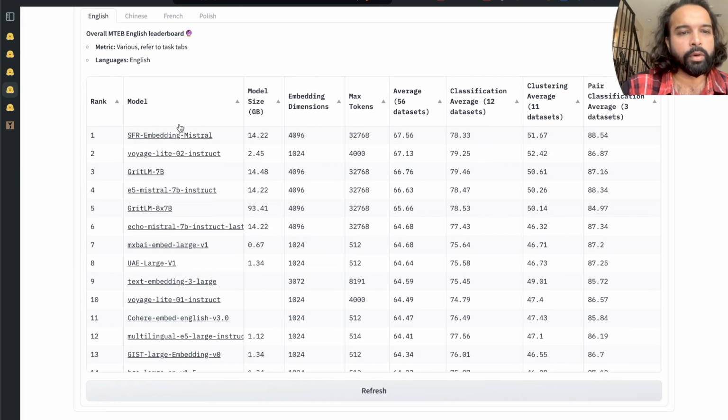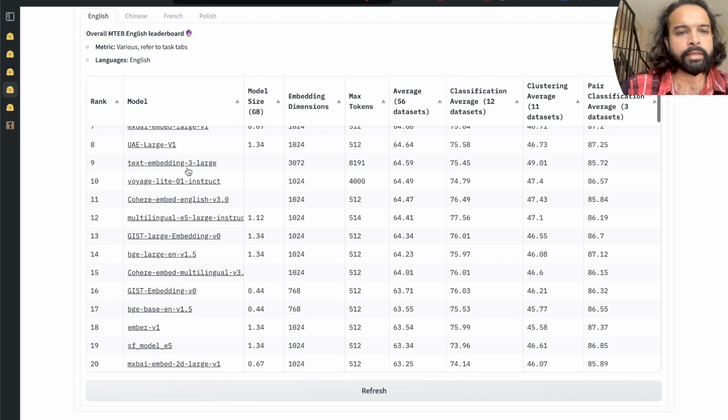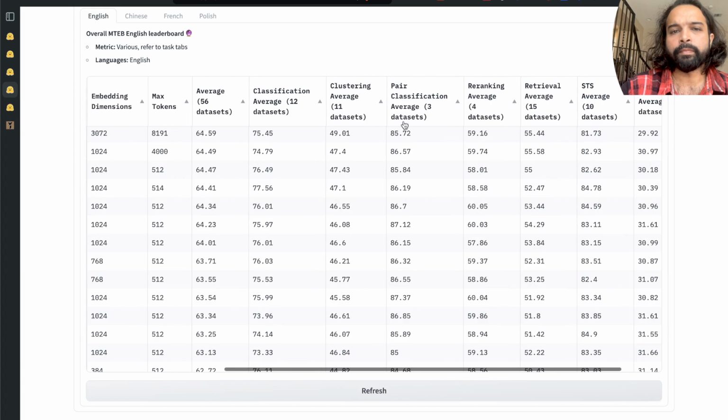Right now the number one is the embedding Mistral model, and the text embedding large model, Cohere embed English, and you can see their performance on different evaluation tests here.